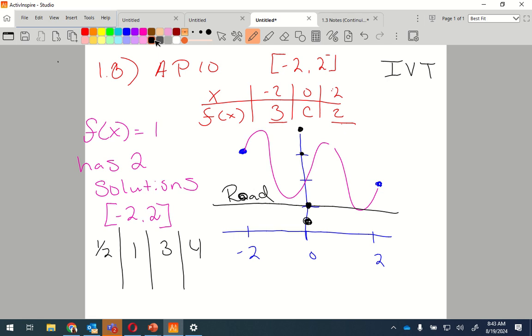At 1? Okay, let's see. So, you're saying that he went to 1 and then came over here. Yeah? Okay, so that means that the chicken crossed the road. How many times did he cross the road? 1 time. But right here it says you have 2 solutions. So one doesn't work. Where else do you think?